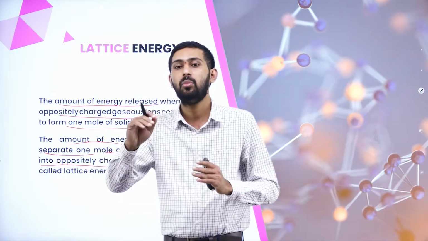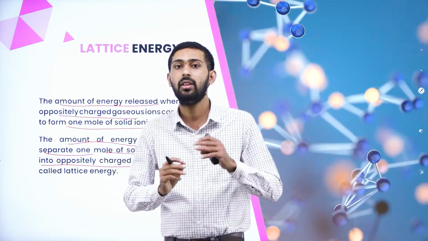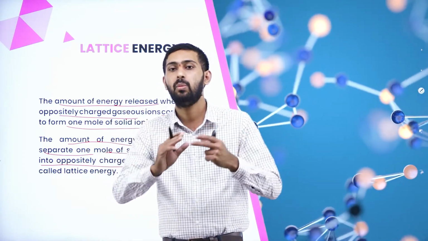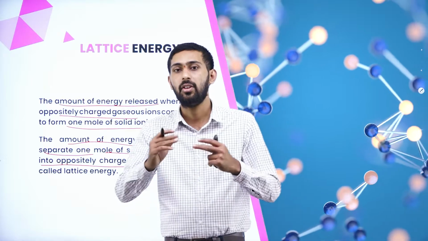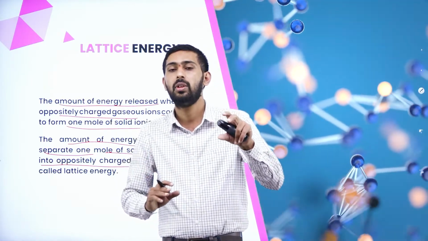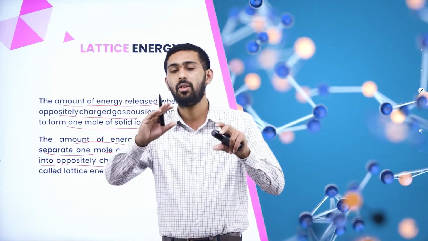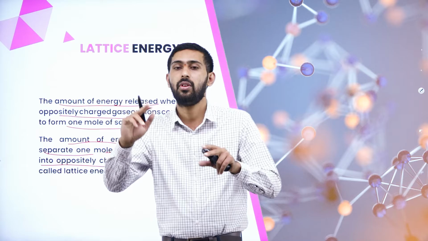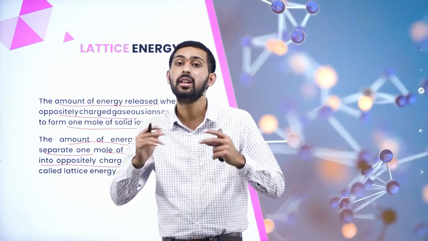Then only we can form an ionic crystal. Okay, when the cation is in the solid state and the anion is in the gaseous state, we cannot combine correctly. Then the ionic crystal will not form at all. So sodium ion should be in the gaseous state and chloride ion should be in the gaseous state. Then only we can form sodium chloride, an ionic crystal.